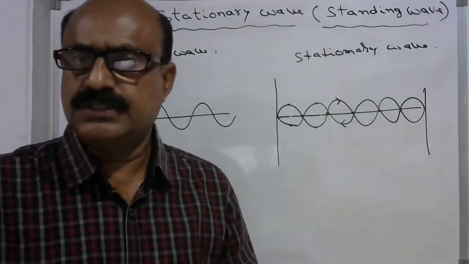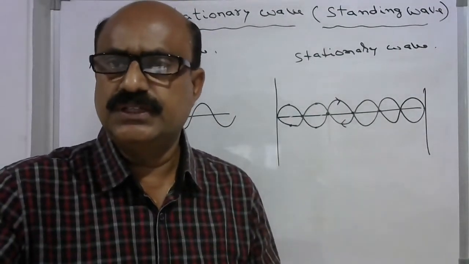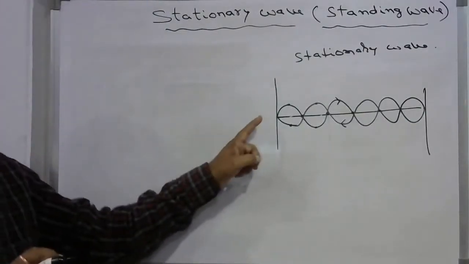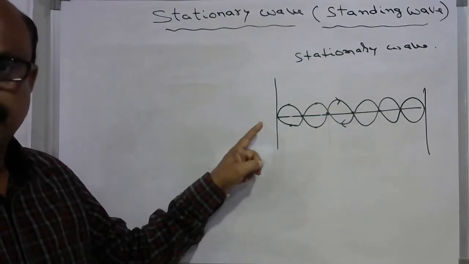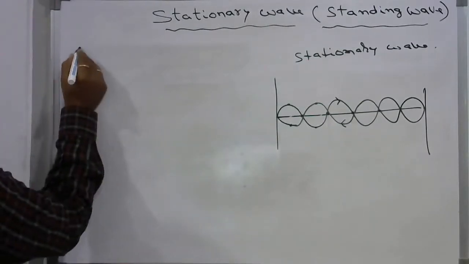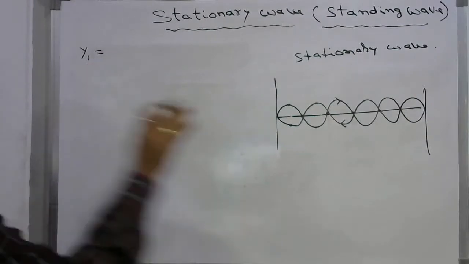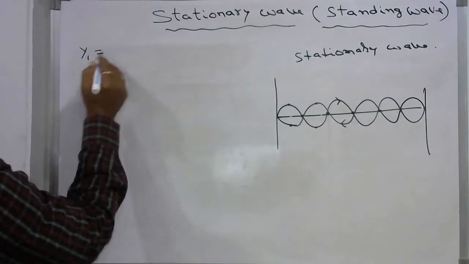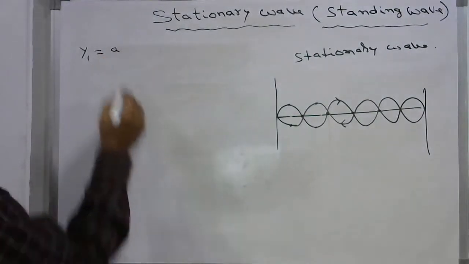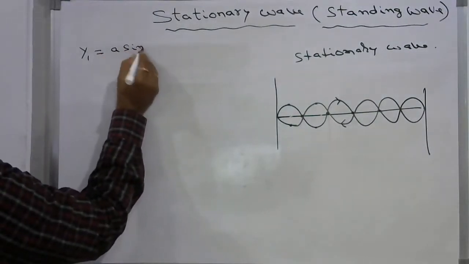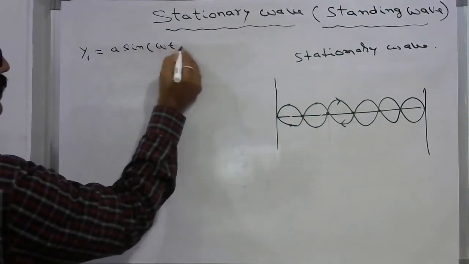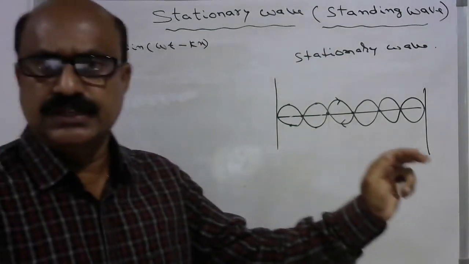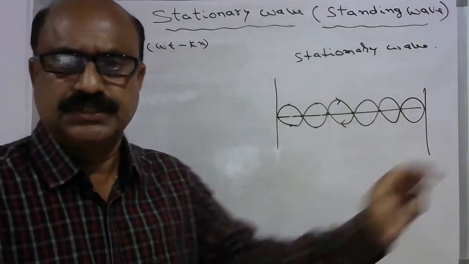Now let us try to get the equation for the stationary wave. In order to get the equation for this stationary wave, we have to consider one wave which is propagating along the positive x-axis. So I write here it is A sin(omega t minus kx). This is the incident wave in our consideration.